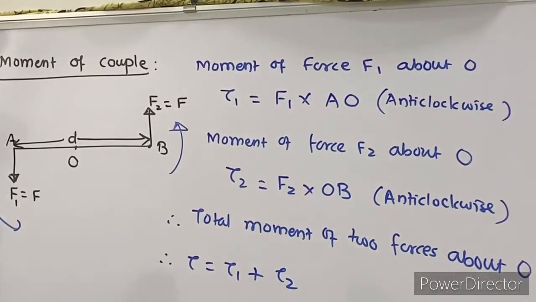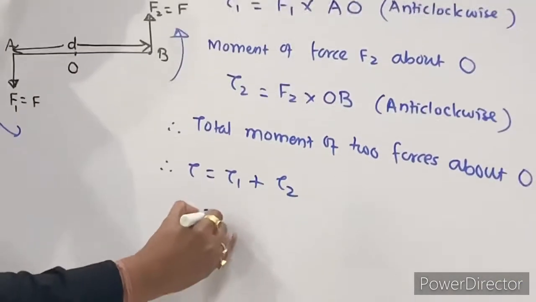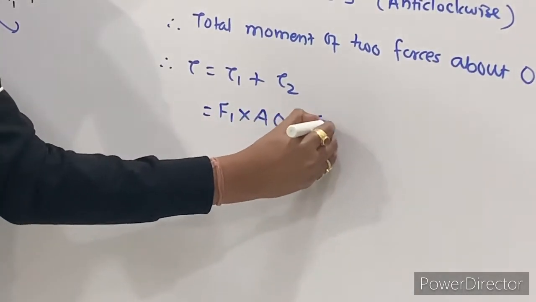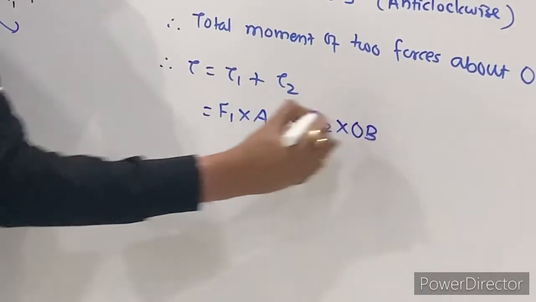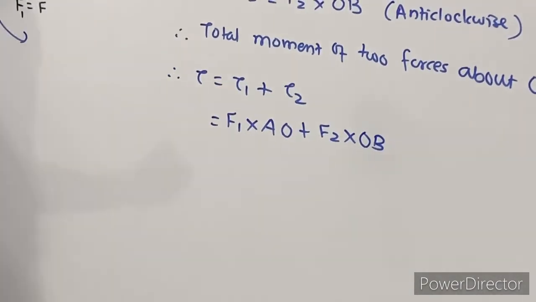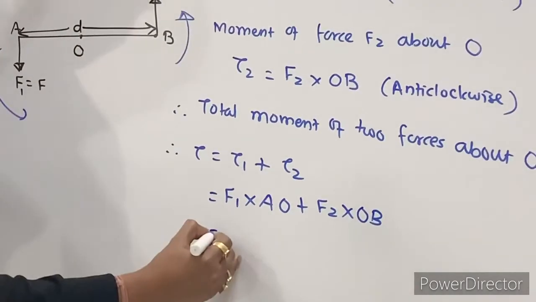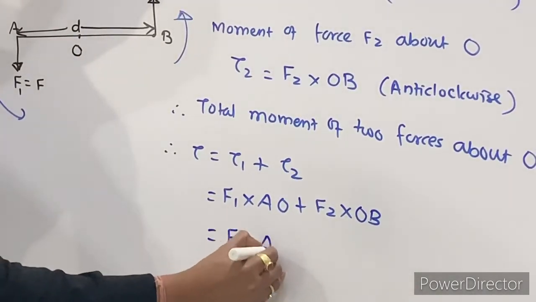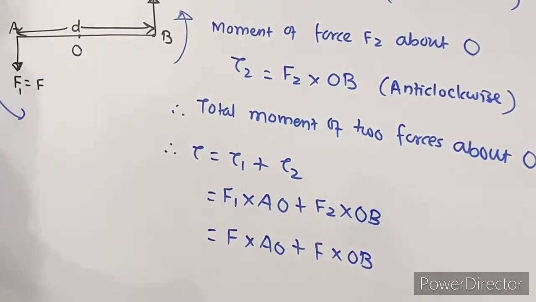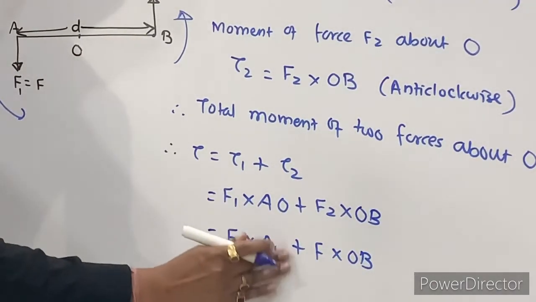Now what is torque 1? It is nothing but F1 into AO plus F2 into OB. Now what is F1? It is nothing but F. What is F2? It is nothing but F. So can I write this as F into AO plus F into OB.